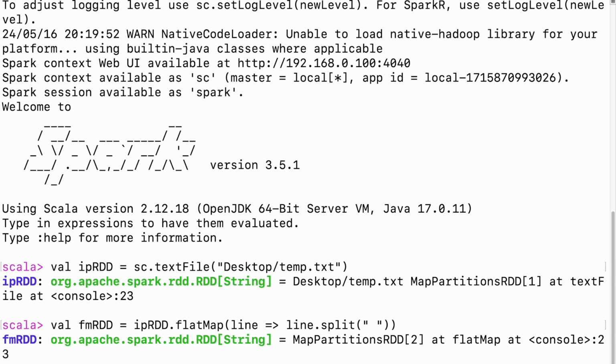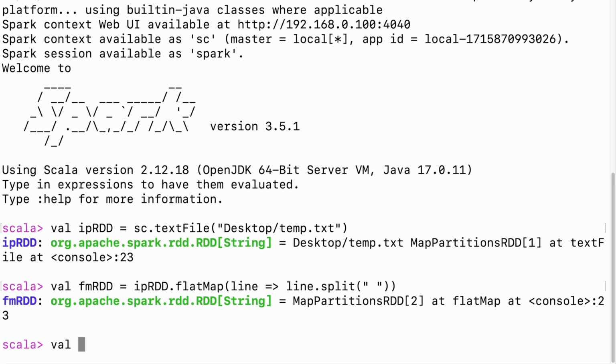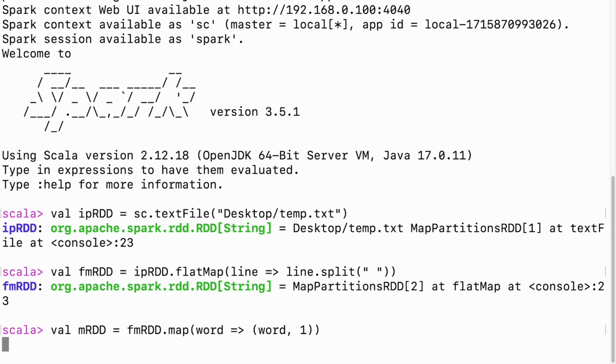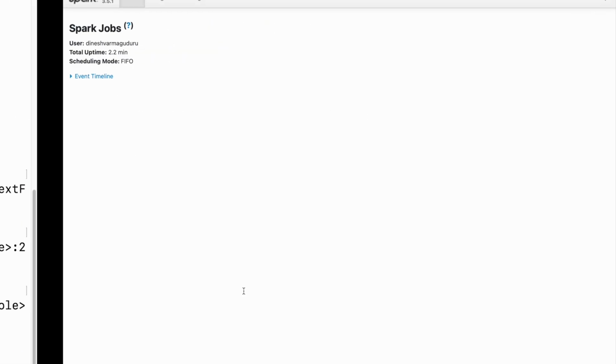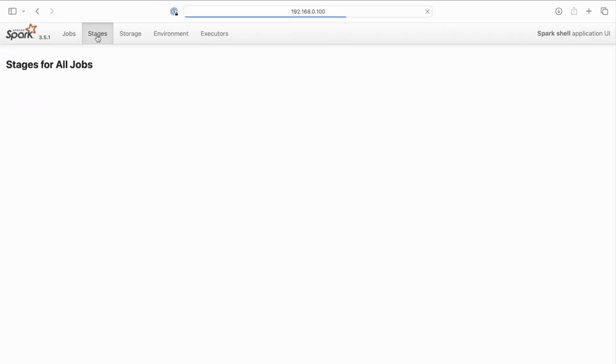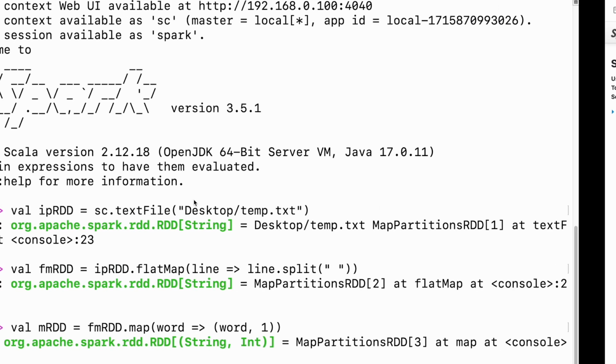Now I'll do one more thing. I'll run map as well. Map RDD will be applied on top of the flatMap RDD. We take each and every word and assign one as the count for every word. Now this is done, and even now Spark has not done anything in the backend.